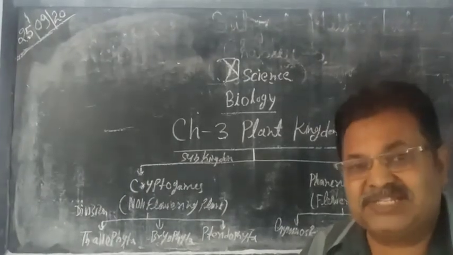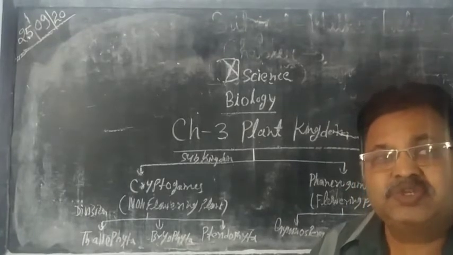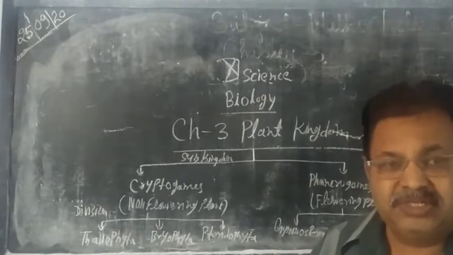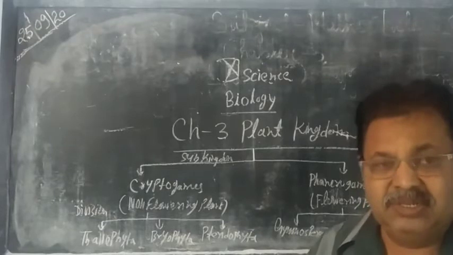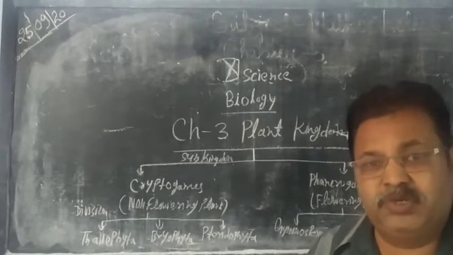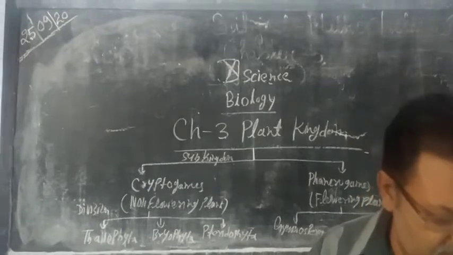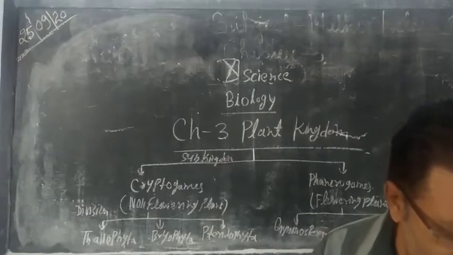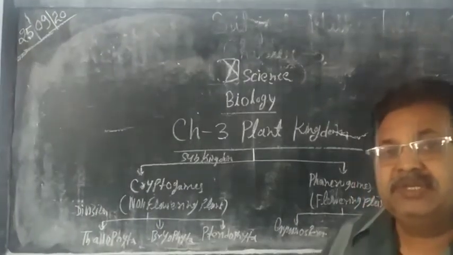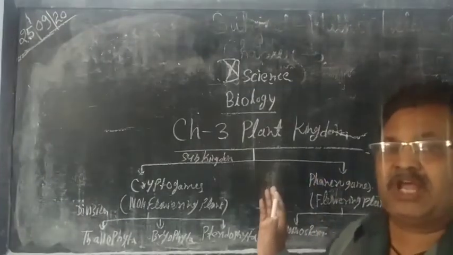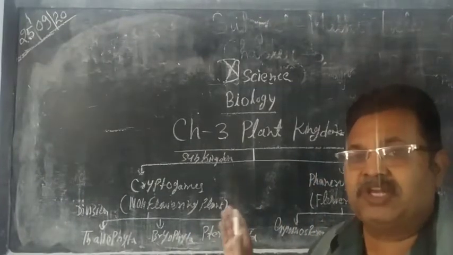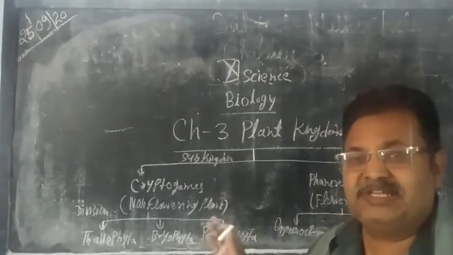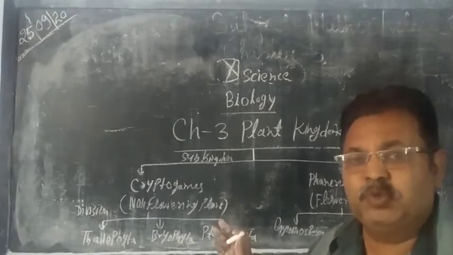Cells contain plastids like chlorophyll. Chlorophyll is the green pigment which is found in plants. With the help of chlorophyll, plants prepare their own food, so they are called autotrophic organisms. Next, their cell structure is eukaryotic. You know that cells are of two types. Prokaryotic means prokaryon or primitive nucleus is present, and next one is the eukaryotic cell. It means eukaryon or well-developed nucleus is present in it.